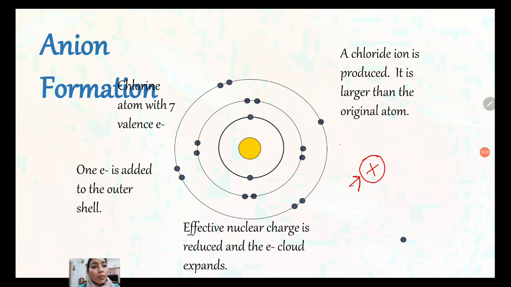This is an example of chlorine. Chlorine atomic number is 17. Electronic configuration is 2, 8 and 7. To complete the octet, it requires only 1 electron. It will take the 1 electron. 1 electron is added to the outer shell. Effective nuclear charge is reduced and the electron cloud expands. Effective nuclear charge, the number of protons, creates a charge on the number of electrons. It will reduce and the electron cloud expands. The chloride ion is produced. It is larger than the original atom because 1 electron is coming from outside into the orbit.